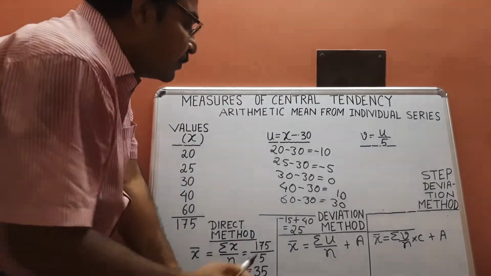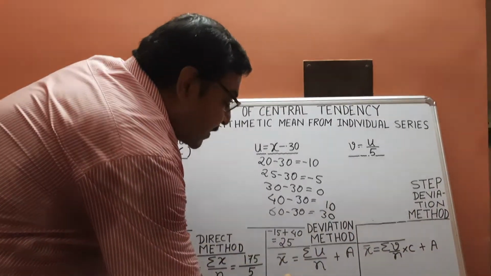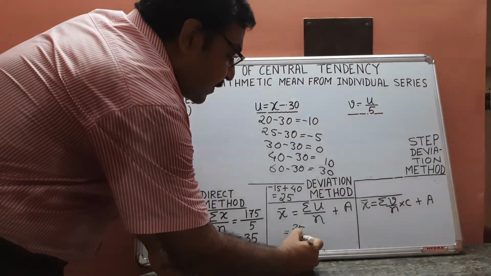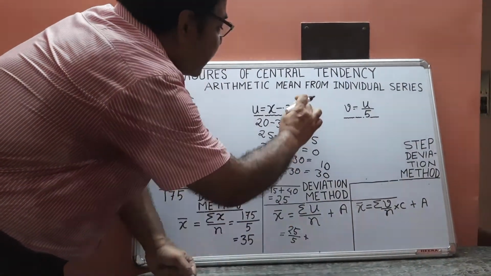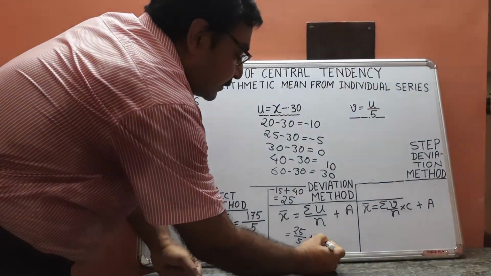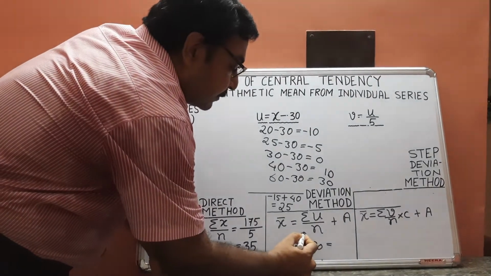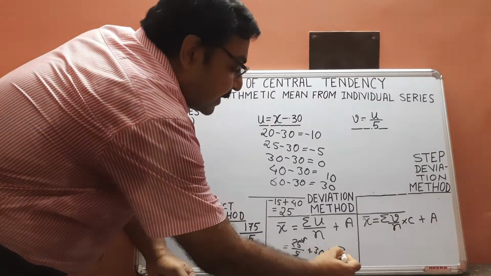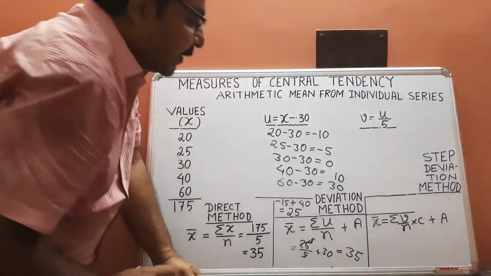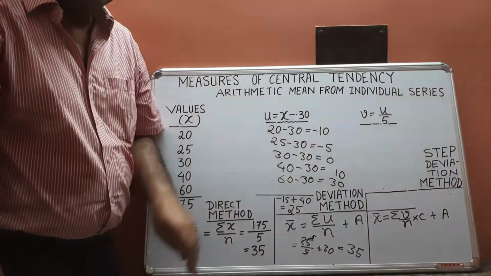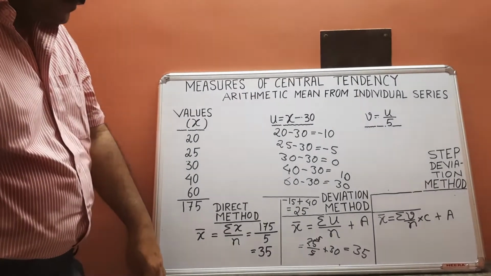What is summation U? 25 is summation U. Number of observations 5. Assumed mean 30. What are we getting? 5 fives are 25. 5 plus 30, 35. Answer is same. So in deviation method also we are getting answer 35.